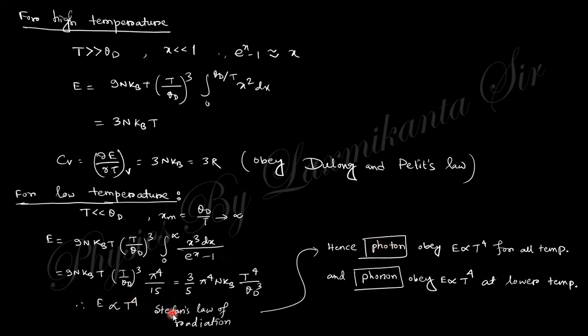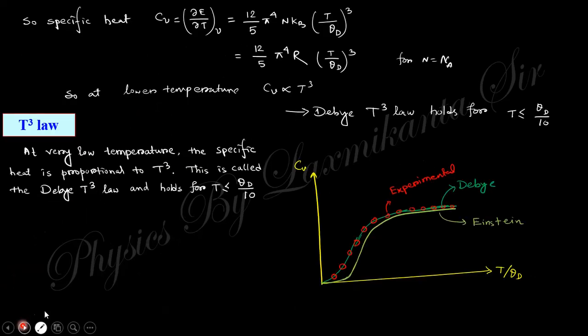And you know, from Stefan's law of radiation, that the energy is related to this one. So there is a conclusion, that in case of photon, that is in case of light radiation, the energy relates with the temperature to the power 4 for all temperatures. But in case of phonon, that is the lattice vibration, the energy varies as T to the power 4 at the lower temperature, not at higher temperature. At higher temperature, E is proportional to T, right? So this is the conclusion.